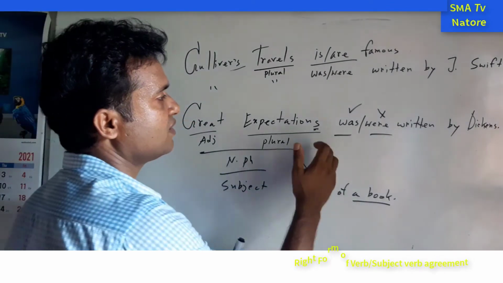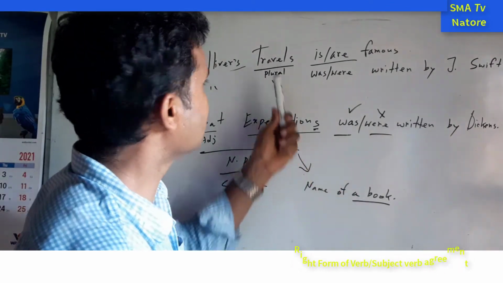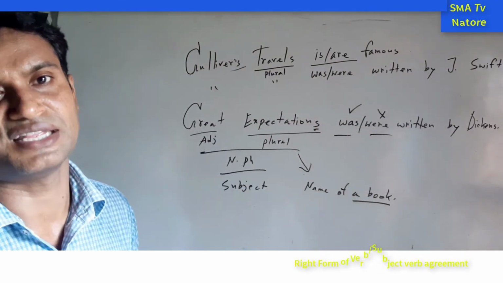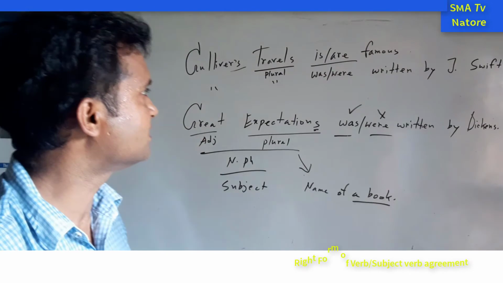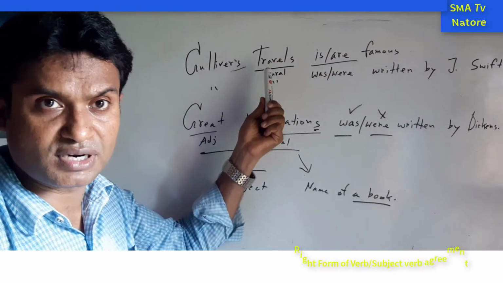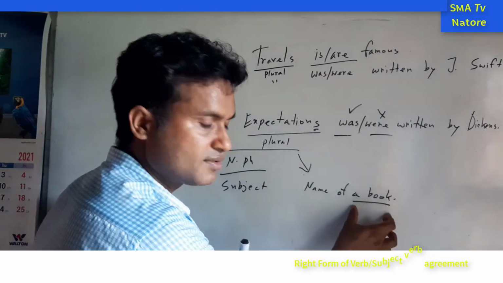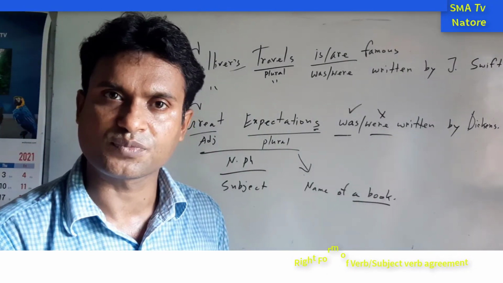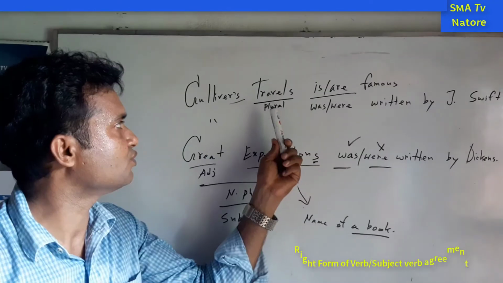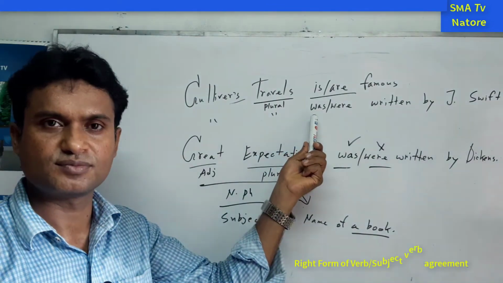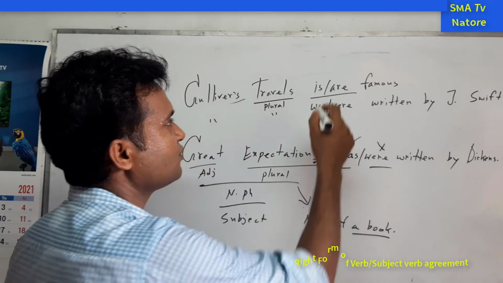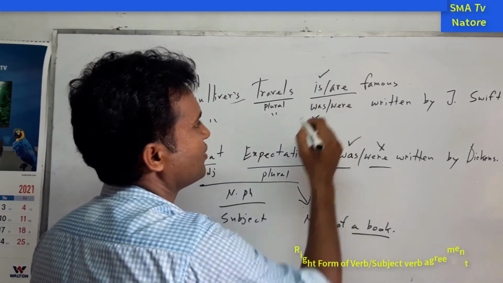So here we can write down was. Here same thing, Gulliver's Travels is also the name of a particular book. For this reason we can use this verb. Finally you can see that it is a book. So the verb used must be the singular form. Here we have to write down is or was.